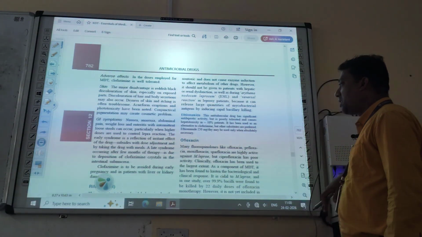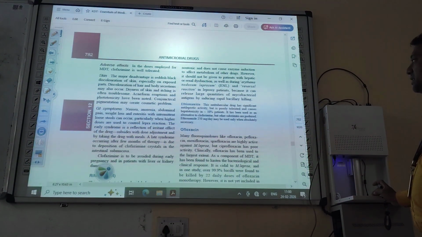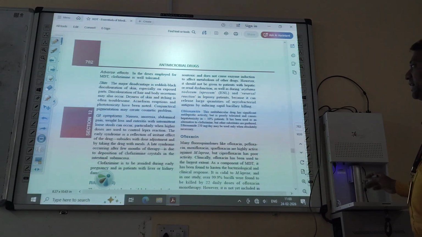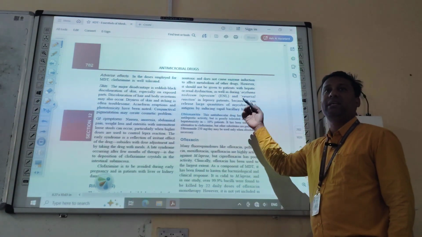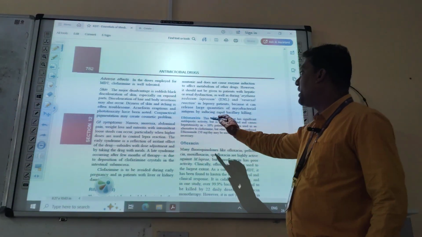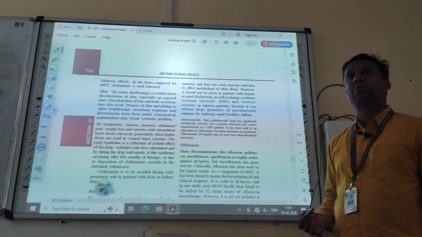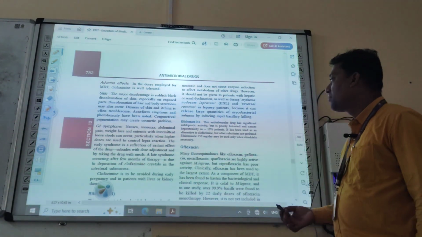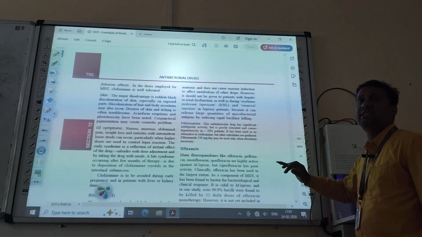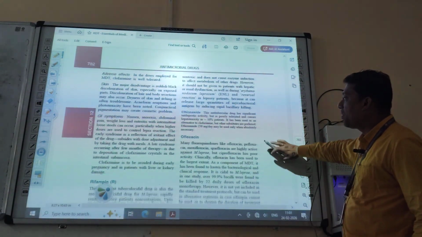Then the third drug is known as ethionamide. This anti-tubercular drug has significant anti-leprotic activity. In the anti-tubercular drugs, we have studied ethionamide. Along with its anti-tubercular property, it also has anti-leprotic property. It is poorly tolerated and causes hepatotoxicity.